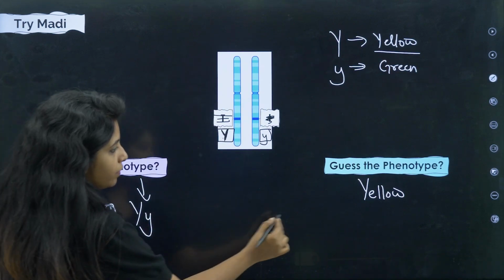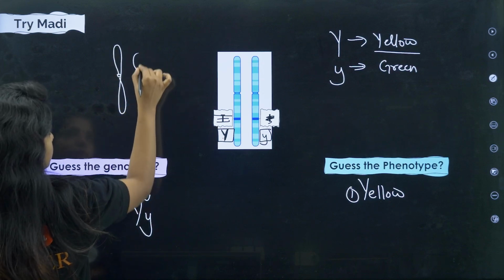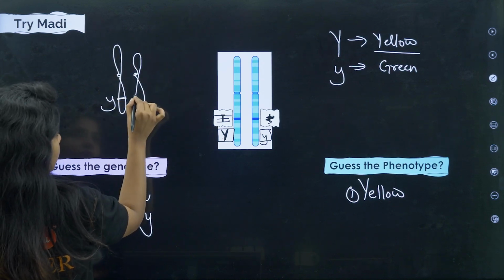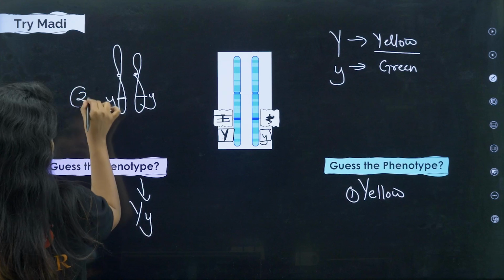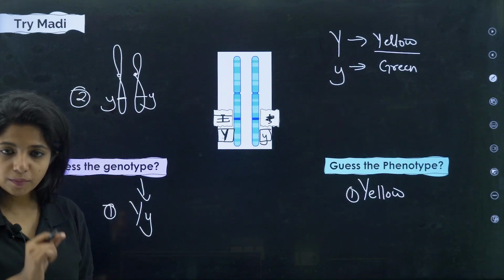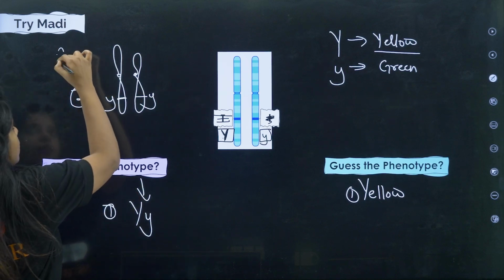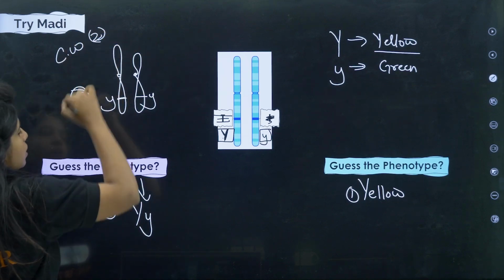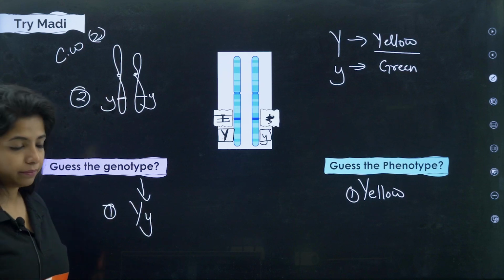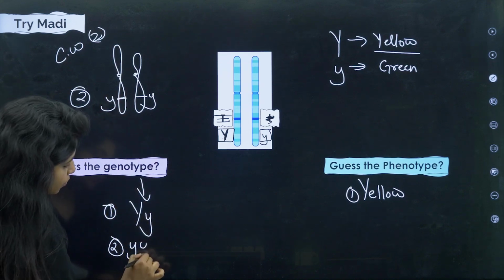Now the second condition I am giving you: small y, small y. What will be the genotype? Children, you can try to attempt in the comment section also. What will be the genotype? Tell. This is the classwork second question answer. The genotype will be small y, small y.